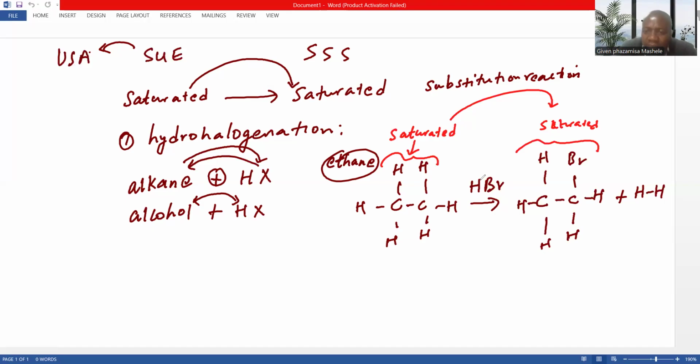It means that the bromine atom swapped with hydrogen. The position of hydrogen is now a bromine, and the position of bromine is now a hydrogen. You see that this is a type of substitution reaction, and this is one example of hydrohalogenation, where we use the alkyl halides. Another way would be, let's say we have an alcohol. It's not about this only.